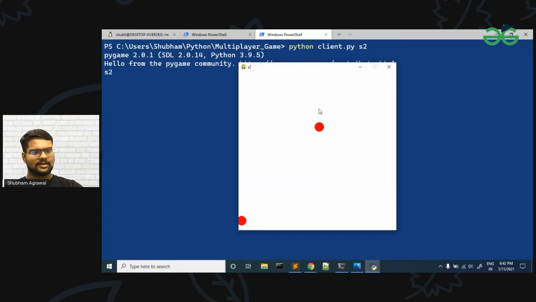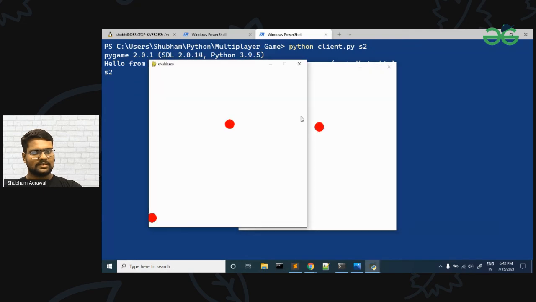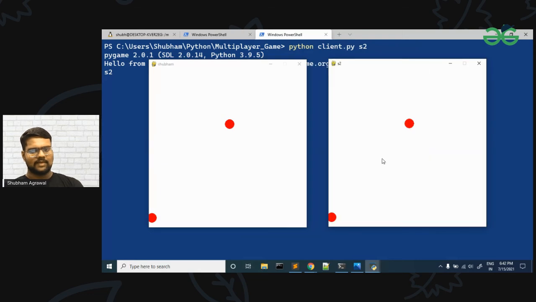So S2 is opened, and S2 is present here. Let me open S1 also. If I move S2, it is also moving in Shubham. And if I go to Shubham and move Shubham's circle, then it is also moving.